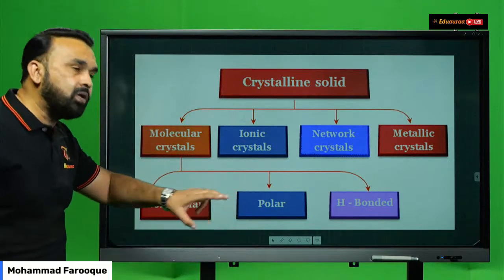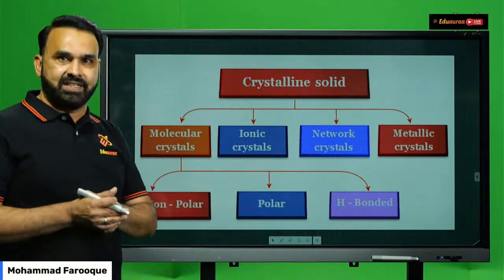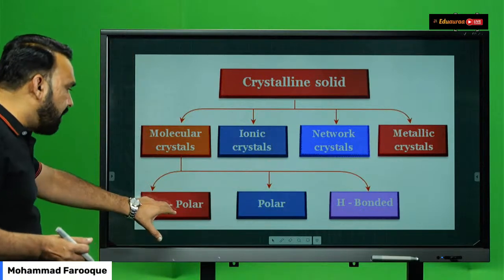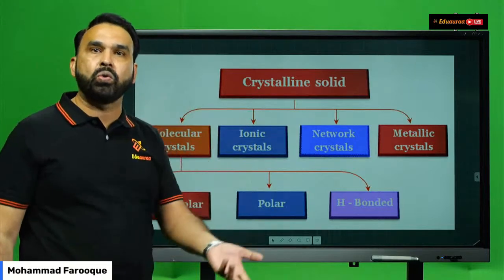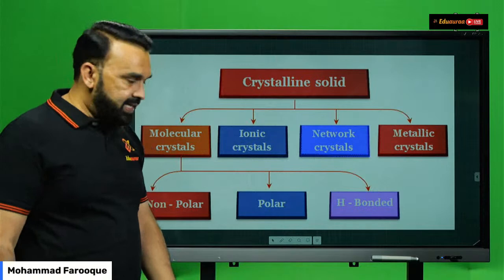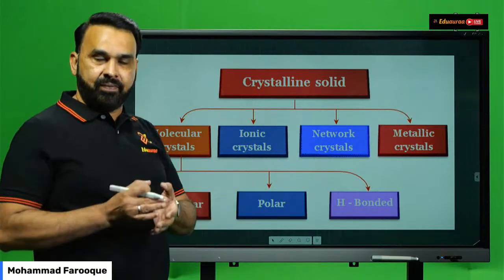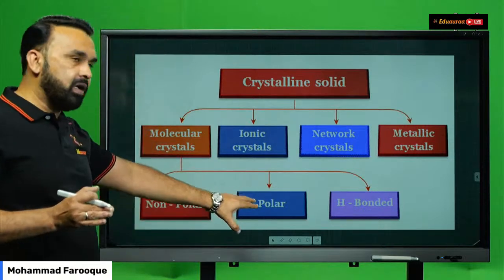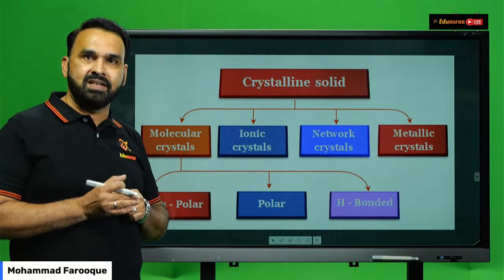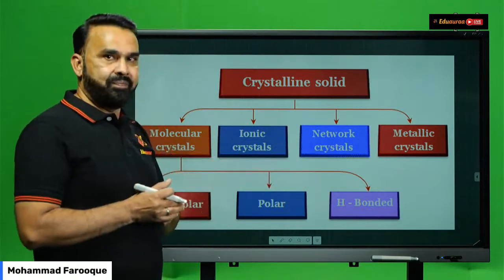Then your polar molecules are held together by what? Dipole-dipole interactions. In case of non-polar molecular crystals, example H2, Cl2, O2, etc. Correct? Then when it comes to polar molecules, you have HF or HCl. Right? Those are the examples of polar molecules, which are held together by what forces? Dipole-dipole interactions. And hydrogen bonded.